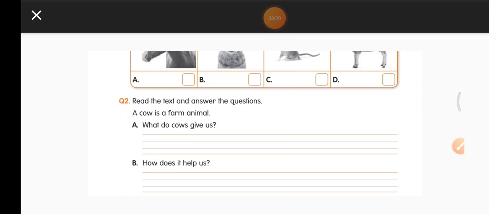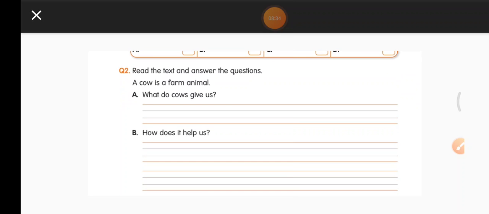And with milk, other products are made like curd, cheese, etc. Okay, how does it help us? Okay, that is the answer. So you can write cows give us milk. How does it help us is the B1. You can write with milk several things are made, curd, ghee, cheese, like that.